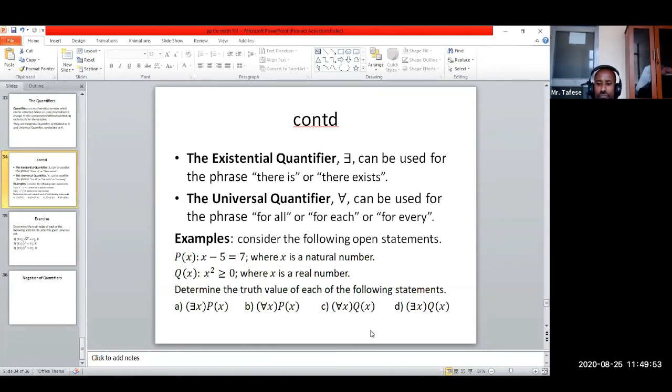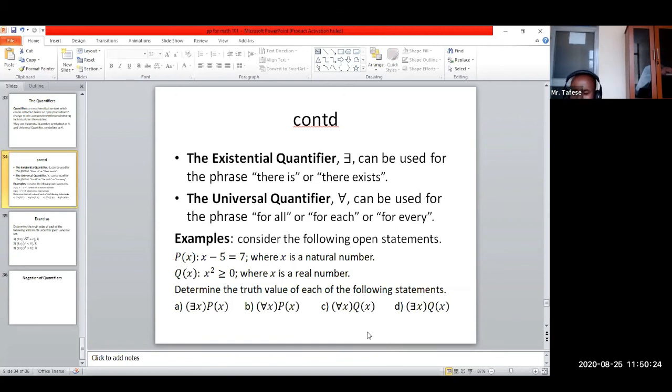What about D? There exists a real number that satisfies the property given under Q. It's clearly true. Why? Because we have just said under C that it satisfies for every real number.